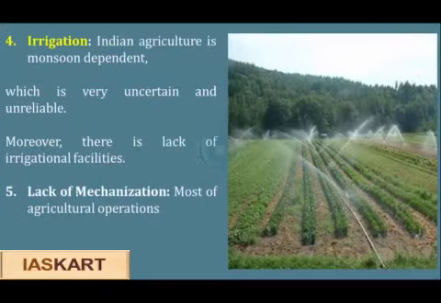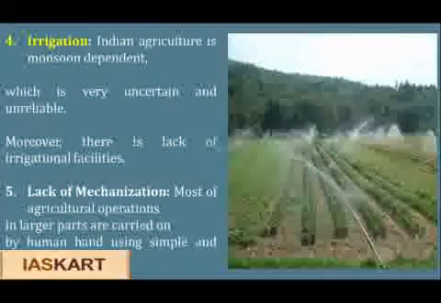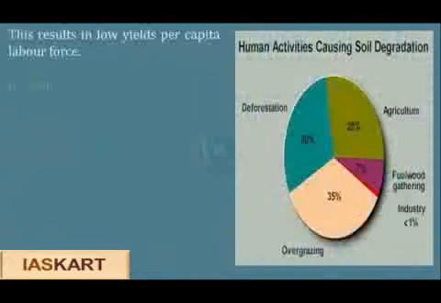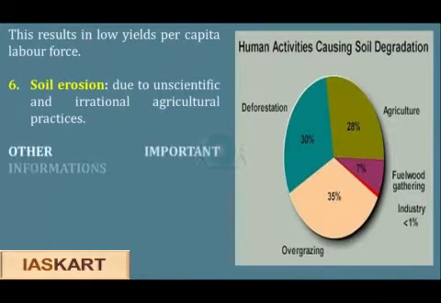The fifth problem is the lack of mechanization. Most of agricultural operations in larger parts are carried on by human hand using simple and conventional tools. This results in low yields per capita labor force. The sixth problem is soil erosion, which happens due to unscientific and irrational agricultural practices.